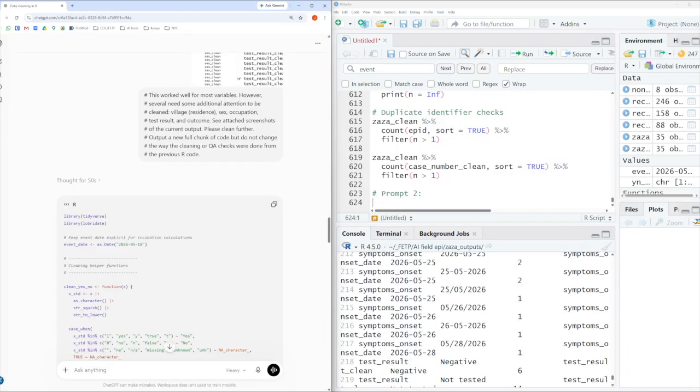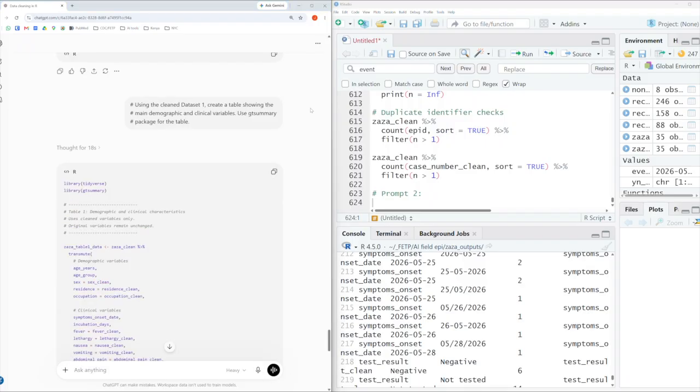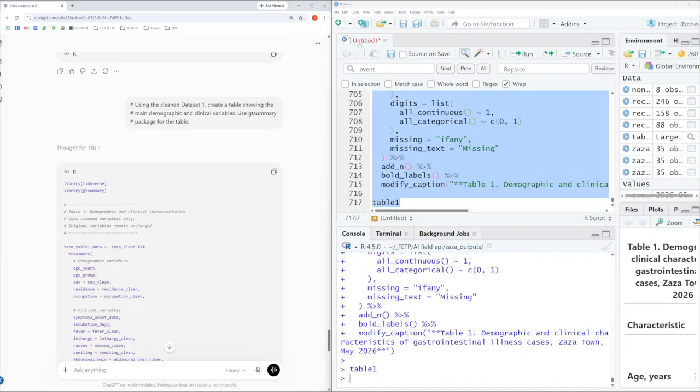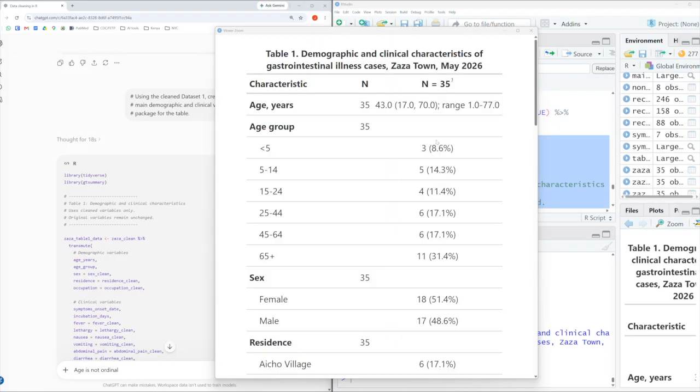So we can insert our prompt into the same chat. I copy the question, it just says to do that, and then I specify the package I want. So the chatbot has written the code. We're going to copy this over and paste it into our studio and go ahead and run it. Again, I've already looked through this code to ensure that I understand what's going on, but let's take a look at our table 1. It looks pretty good.